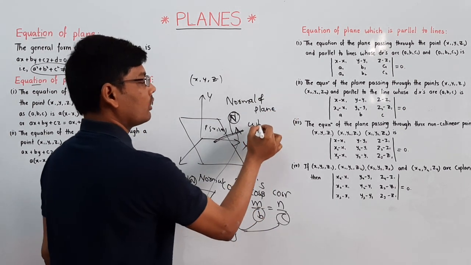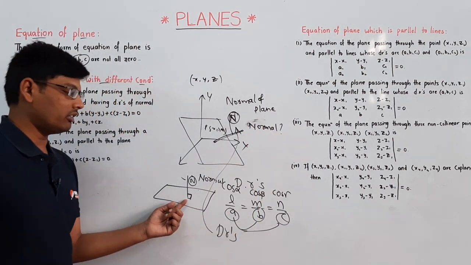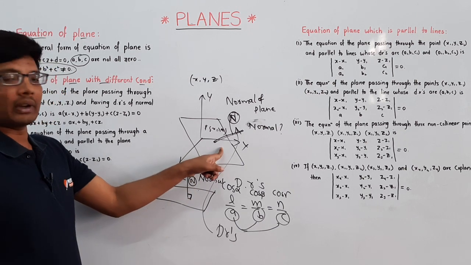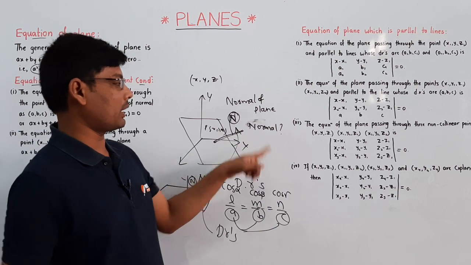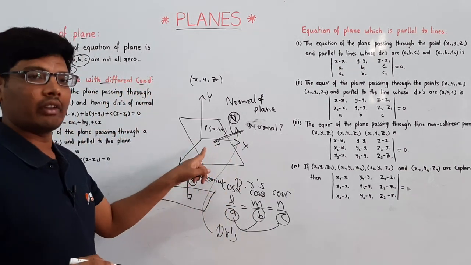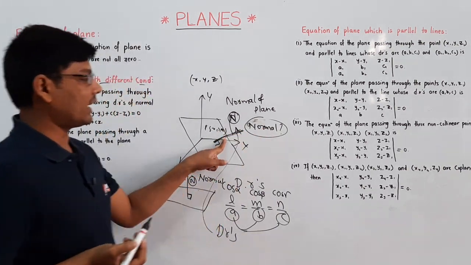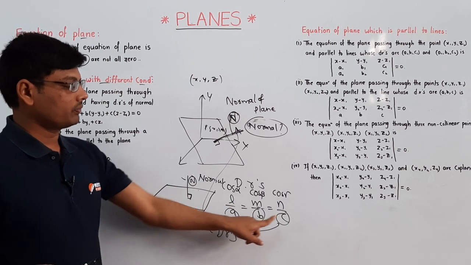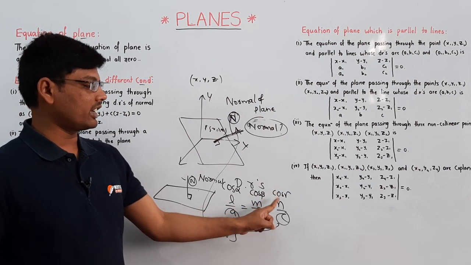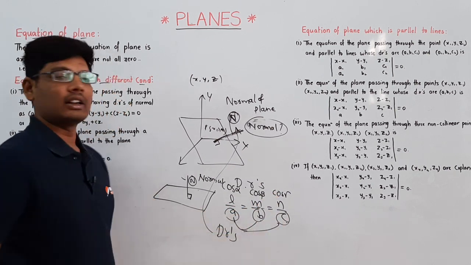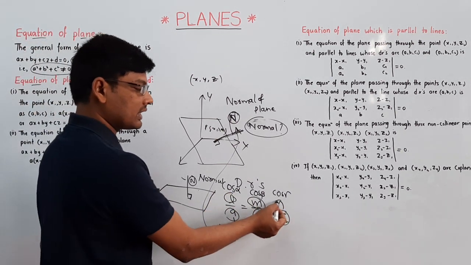What is a normal? The normal is the line which is perpendicular to the given plane in a 3D coordinate system. For that line we have the direction ratios: l by a is equal to m by b is equal to n by c, where a, b, c are direction ratios. l is cos alpha, m is cos beta, n is cos gamma.